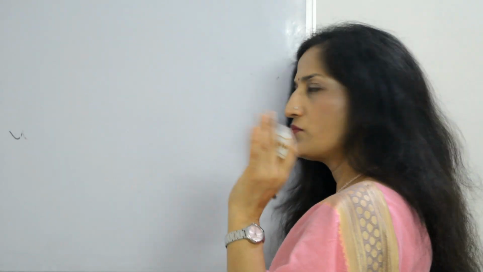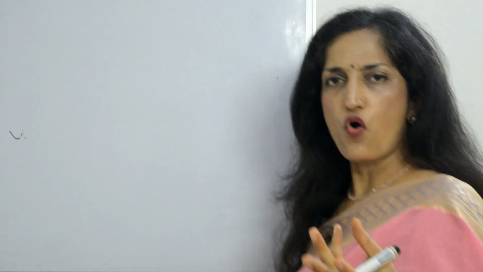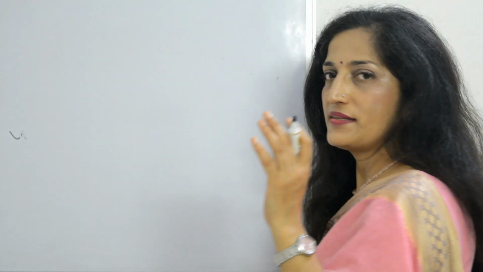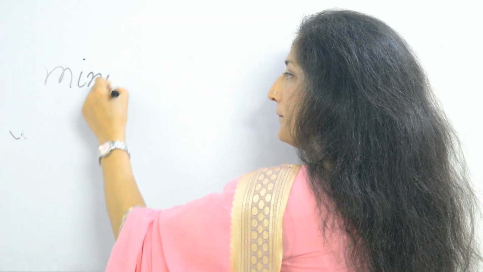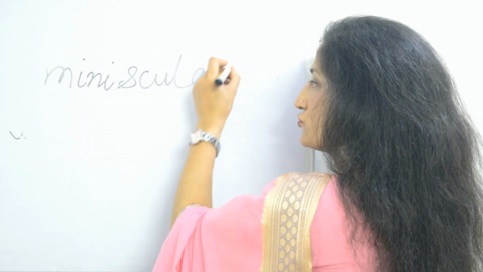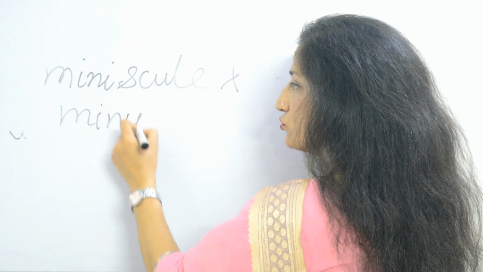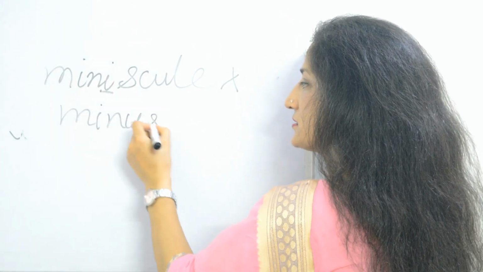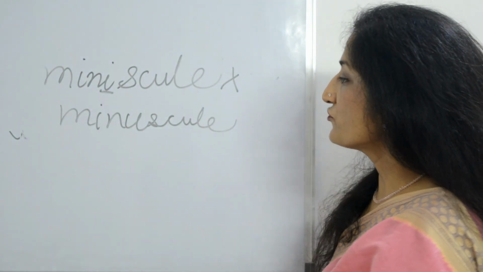But generally the mistake we make is that, because minuscule means very small, we think it has originated from mini, so we write miniscule. But this is wrong. Minuscule has no I there. Right?